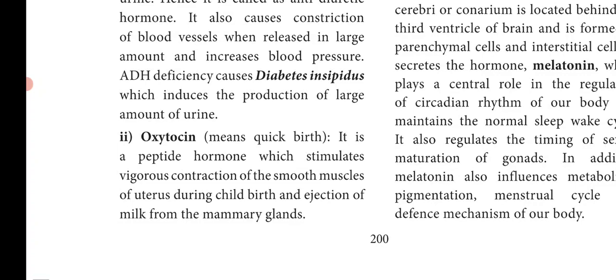So the two functions of oxytocin are, at the time of childbirth it helps in the vigorous contraction of the uterus, and after childbirth it is responsible for the ejection of milk. Ejection means the milk comes out from the mammary glands under the control of this hormone oxytocin.